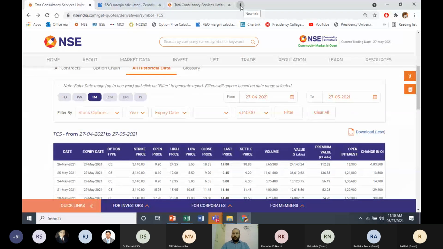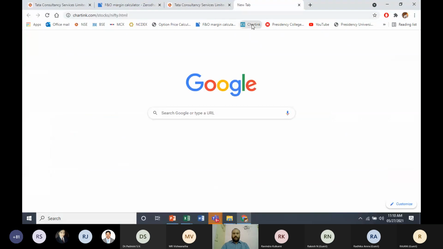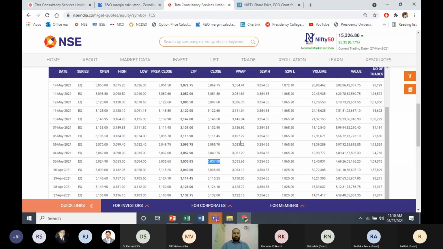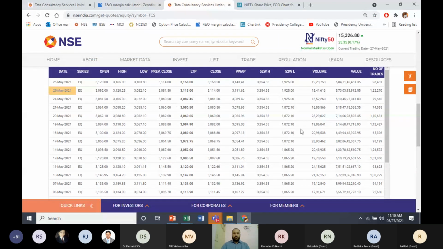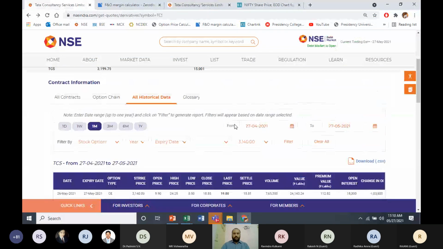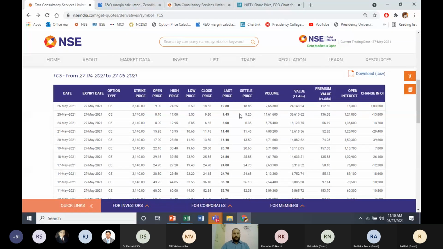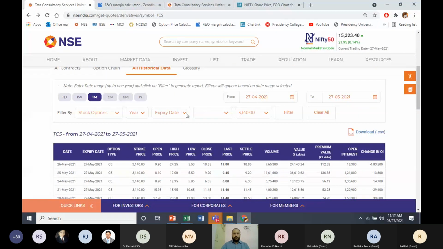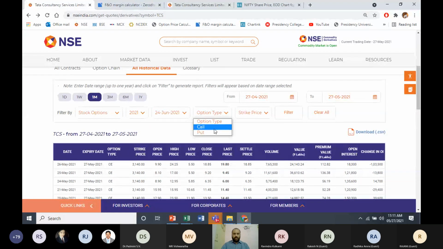And one more last thing which I'd like to discuss in this is your options calculator. So in the options calculator, we saw this price. At present, your May contract, let me take June contract, that is better. June stock options, 2021, call option.